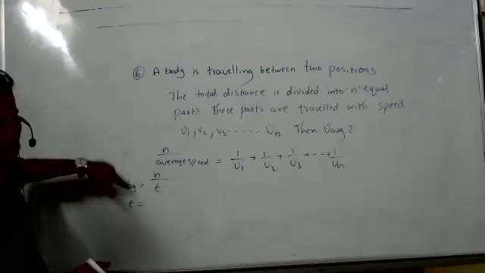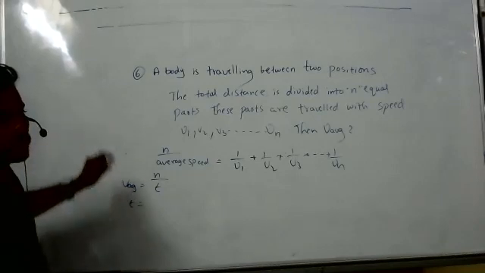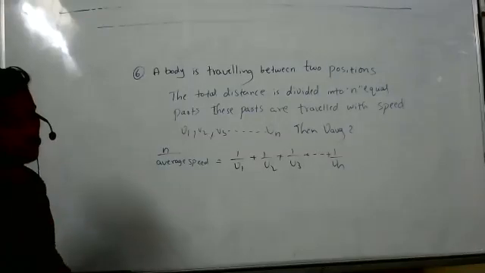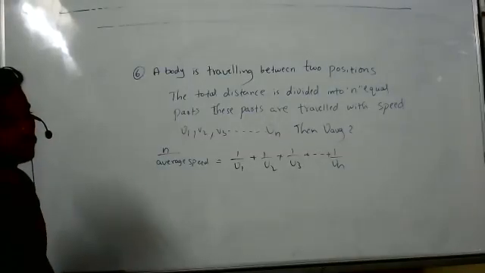So time equals n by average, right? How many? What is the distance? Sir, n equal parts. Parts means each part is 1. Yes. Sir, how do you know each part is 1, sir?